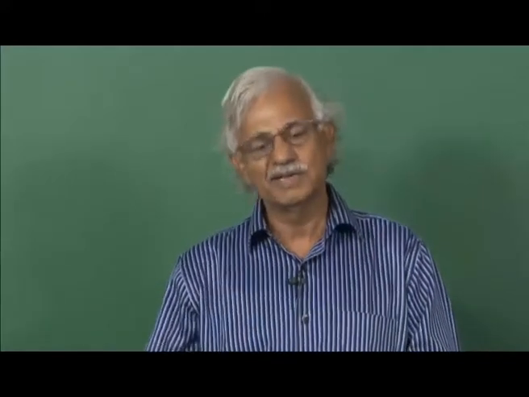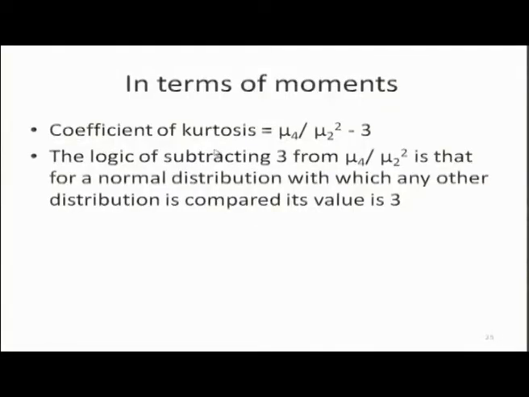In terms of moments, coefficient of kurtosis is computed as mu 4 divided by mu 2 squared, minus 3. Actually, this minus 3 has a significance. It is that if you calculate mu 4 by mu 2 square for a normal distribution or mesokurtic distribution, you will get a value of 3.